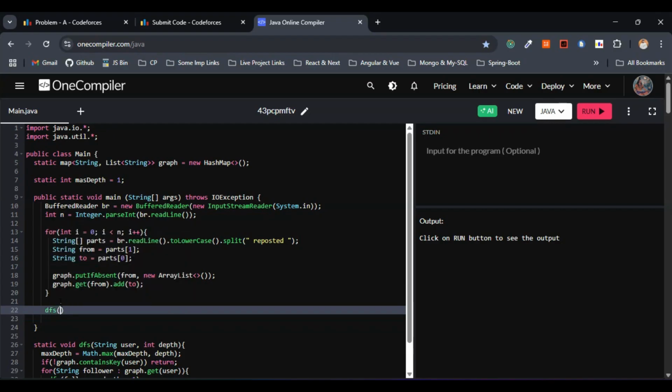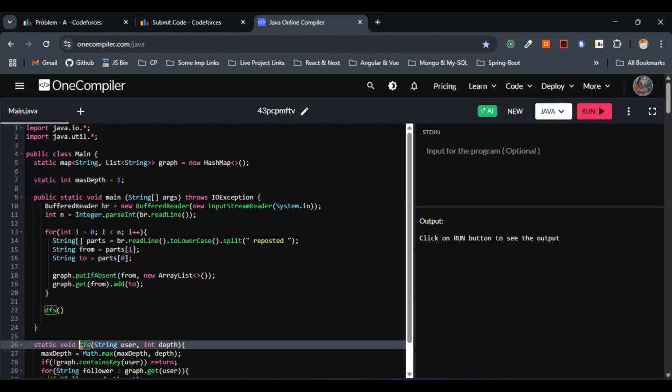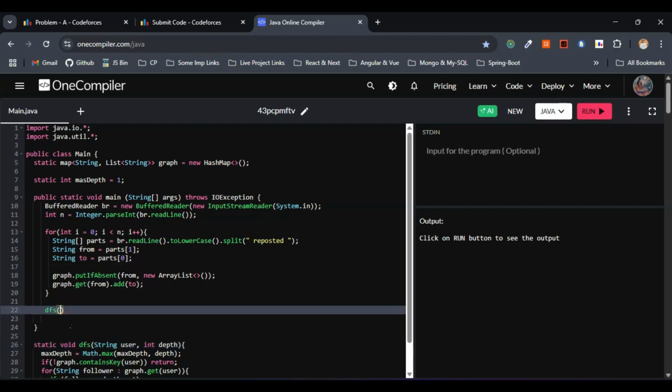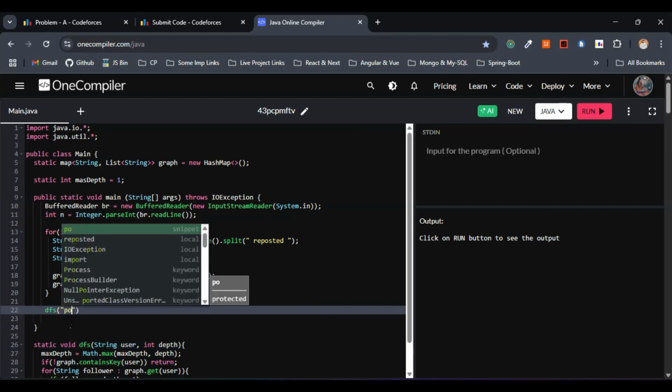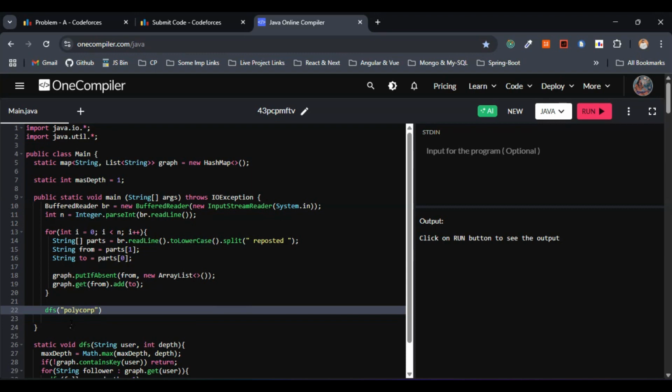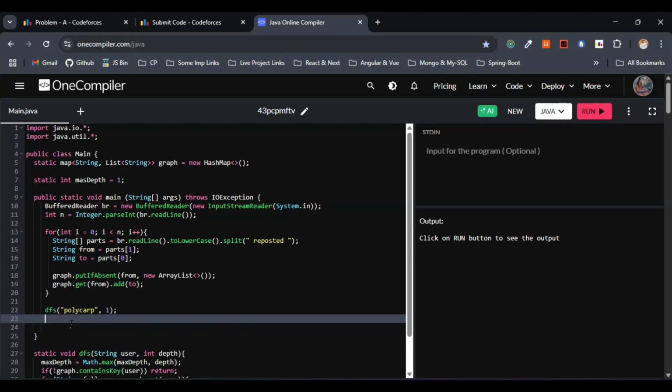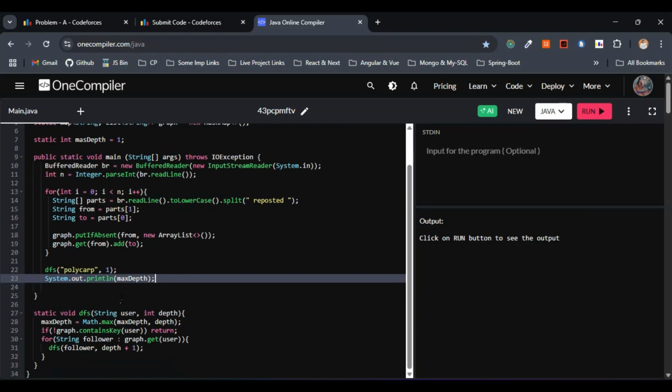So I'll call the helper function DFS with polycarp, comma 1. The final step is to output the maximum depth, so I'll use System.out.println and pass the maximum depth. So this is it for the code.